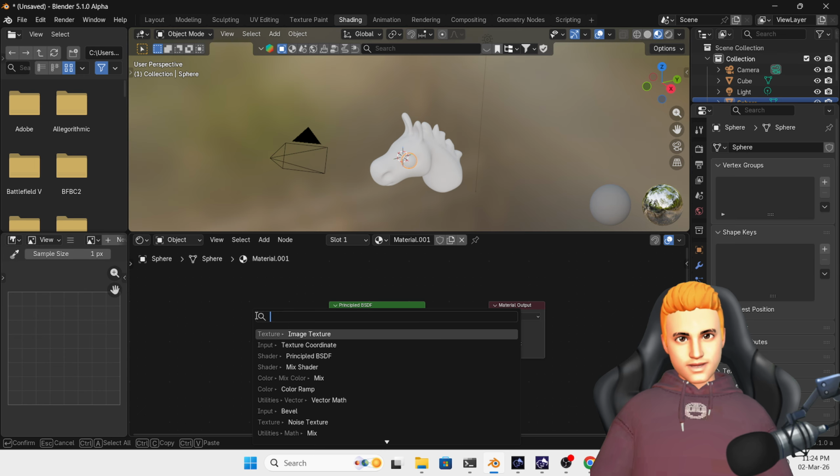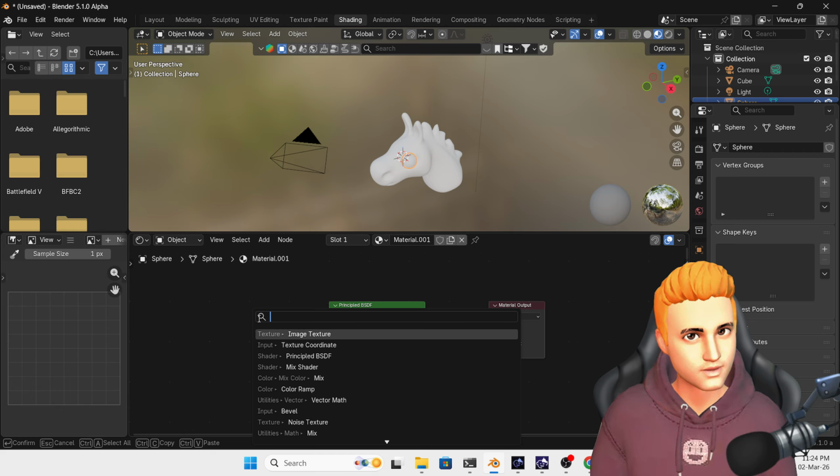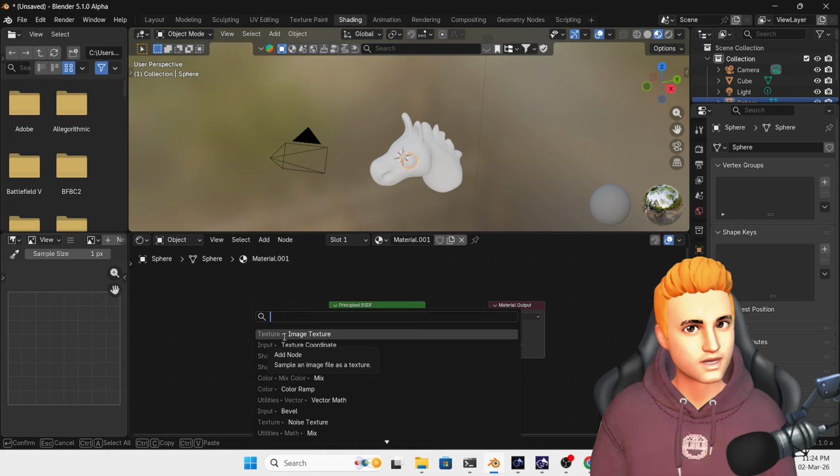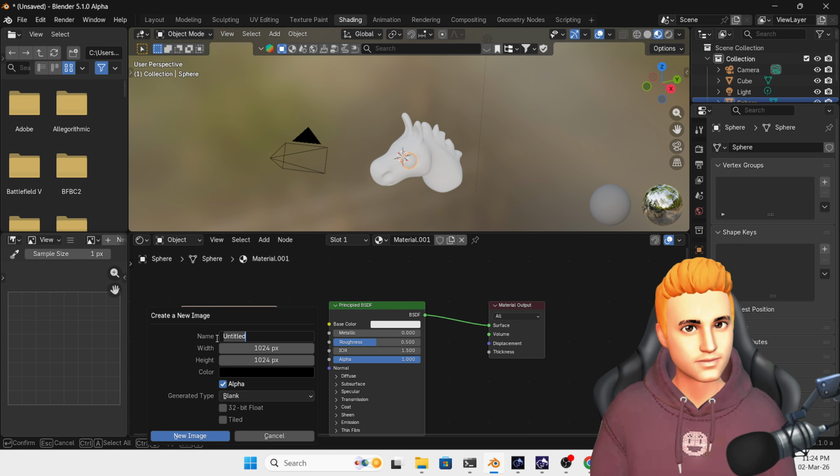Shift A, image texture, new, and I'm going to select this.